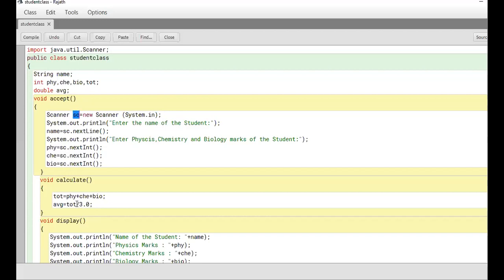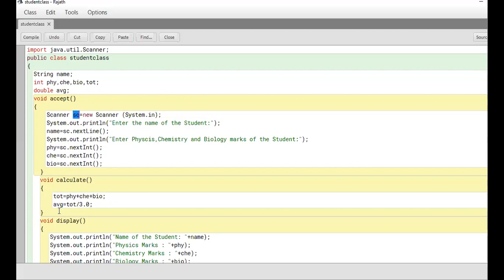But I want a decimal value. At least one among them should be a double type or a decimal type. I can't make TOT a decimal because I already declared the integer variable. It will be converted now because 3.0 is there. As a result, integer by double, the answer comes in double format and you get an accurate value in the AVG variable.